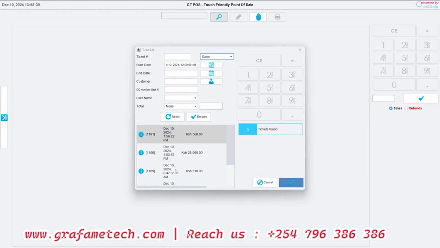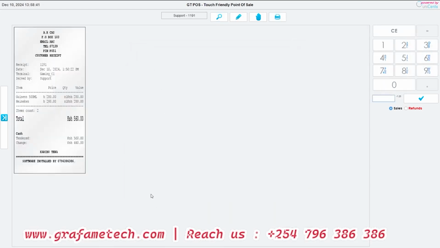Yeah. So let's say, for example, we want this one. This is just a preview of how the receipt will look like. So we can have the logo set up here so that you are even giving your customer something that is visually attractive. Yeah?